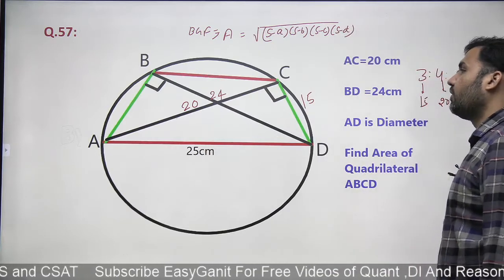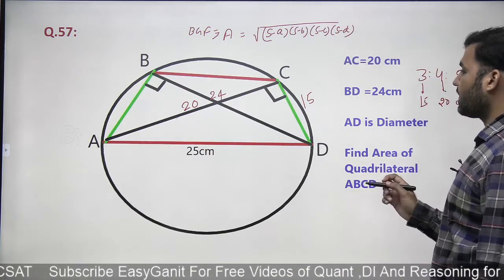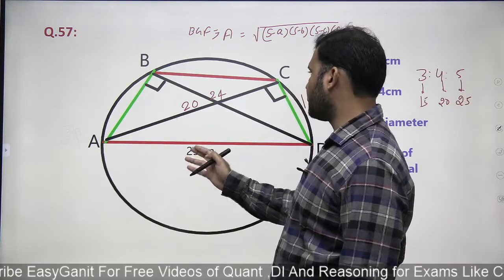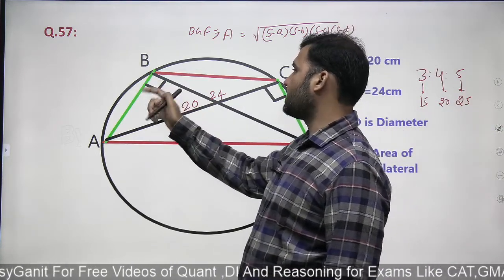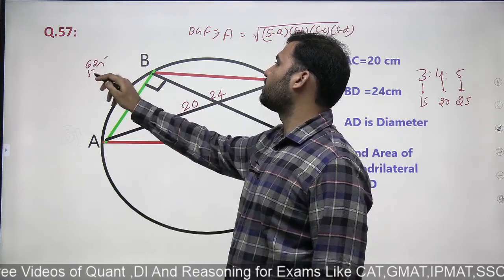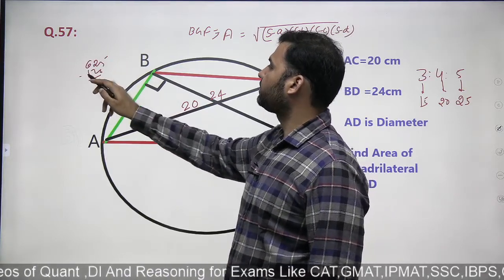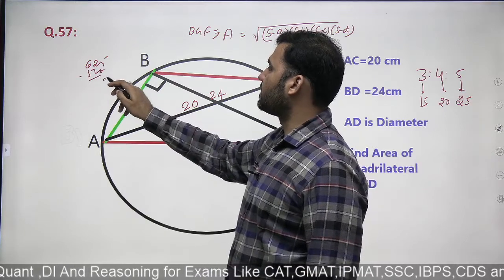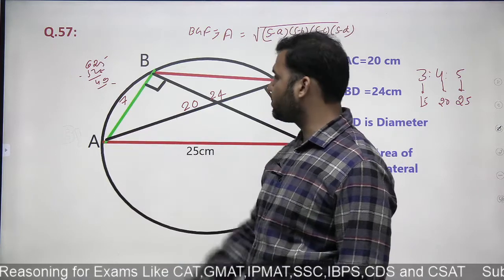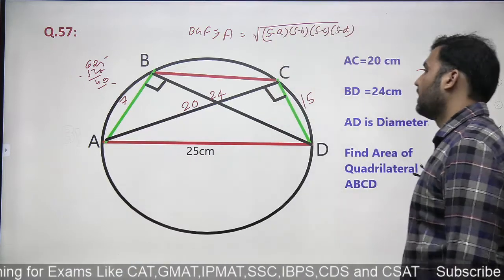Now in a triangle of 25, 24, you know that again a triplet, or you can simply apply the Pythagoras theorem. This is 25, this is 24. This is a 90-degree angle. This would be 7, right? So 625 minus 576, right? 49, square root of 49 is 7. So this whole side will be equal to 7, right?